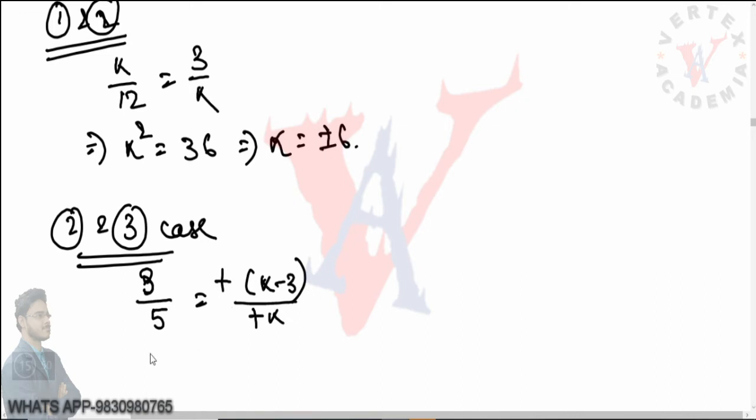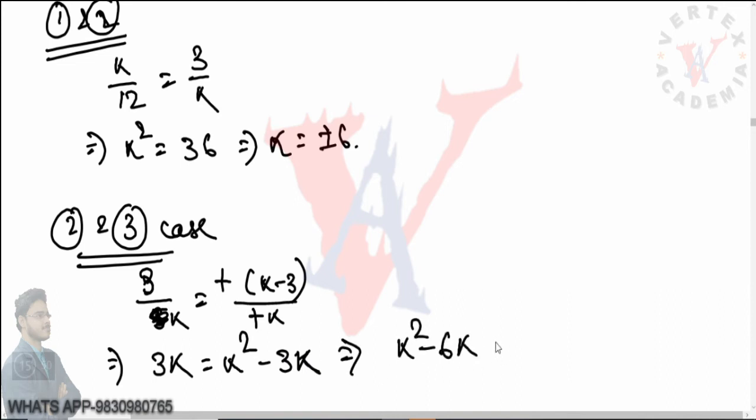The minus minus cancels out. Cross multiplying, 3k equals k square minus 3k, or k square minus 6k equals 0.